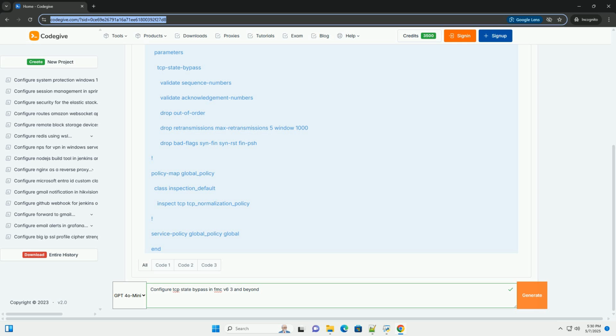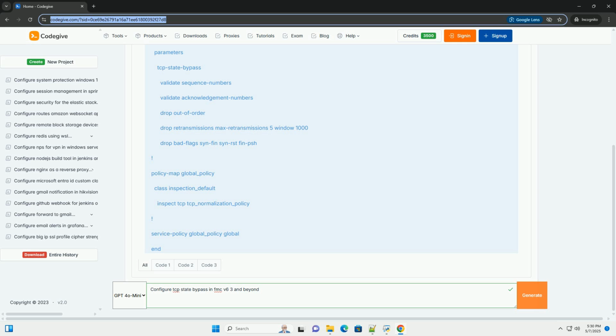Step 3, apply the network analysis policy to an access control policy. The network analysis policy must be applied to access control rules to be effective. 1. Navigate to Policies, Access Control, Access Control Policy. 2. Select the access control policy. Select the policy to which you want to apply the NAP and click Edit. 3. Edit or create an access control rule.